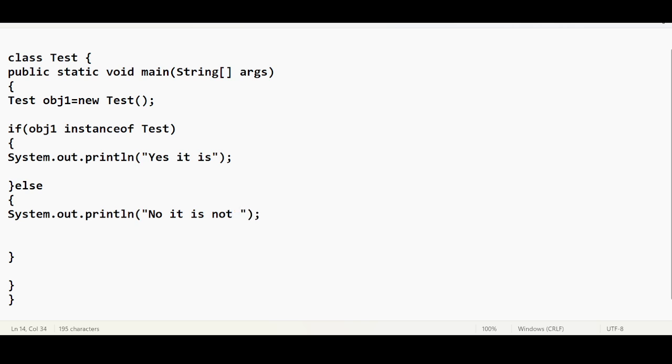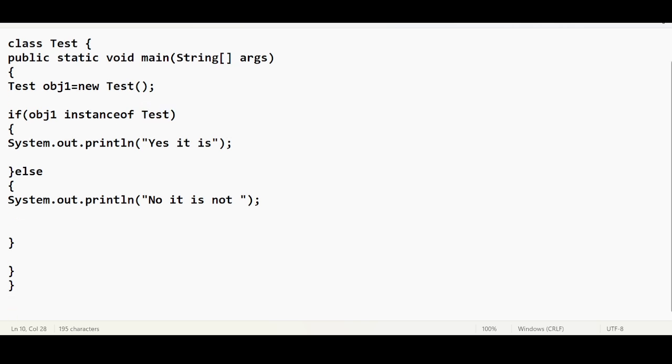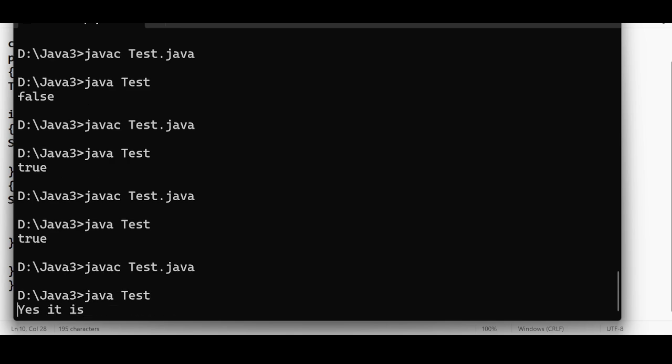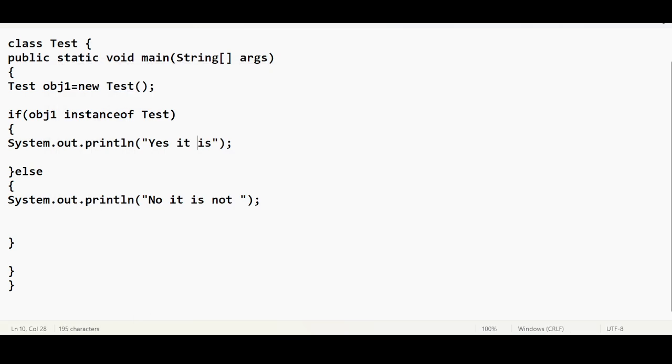Now see the question. If obj1 is instance of what? Test. Yes, it is. And if obj2 is instance of test. Very simple, same question. I just used if-else conditions here. If I run this code, yes it is. This if condition is going to return true. Once it returns true, the if block gets executed, so this statement will be executed.